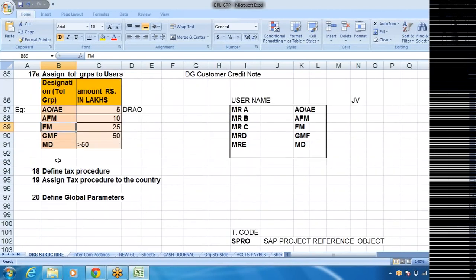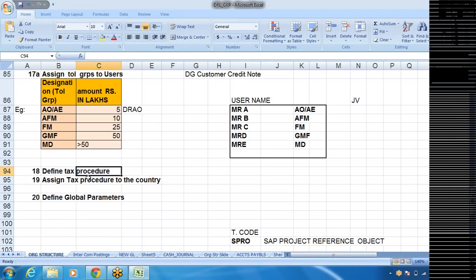Then coming to define tax procedure. Define tax procedure and assign tax procedure are linked to each other. In SAP, the system is so transparent that whatever entry you are posting, whether sales tax, income tax, etc. is applicable, the system will look into it. So at this juncture, we are not going to define any sales tax or income tax or tax rates. Those will be created when we go to accounts receivable and accounts payable. But at this juncture, we are going to create one small tax procedure, and with that procedure, we'll go ahead.